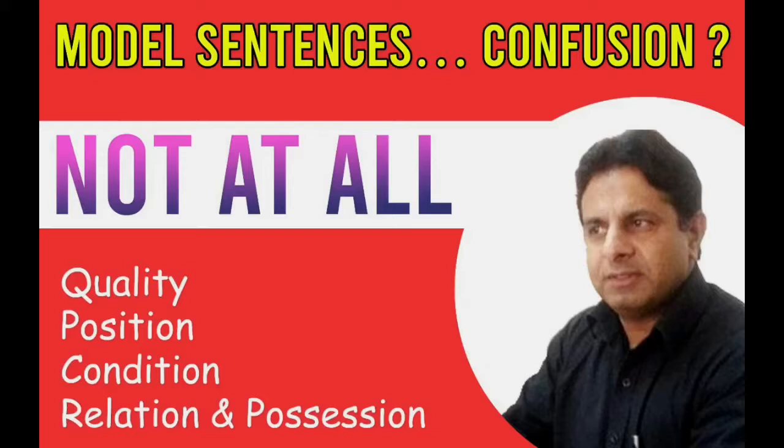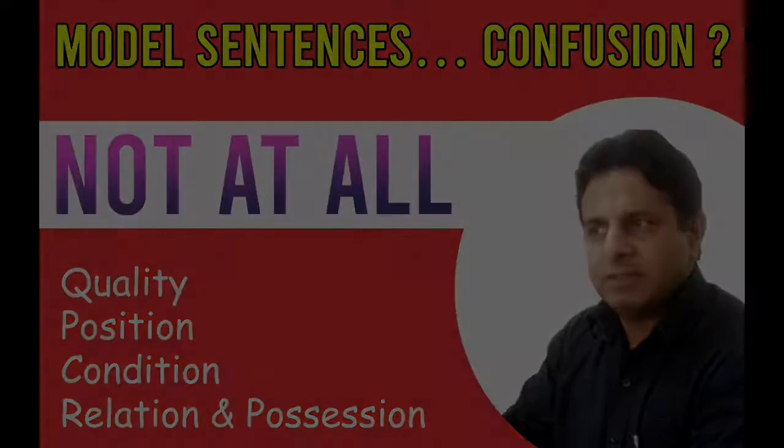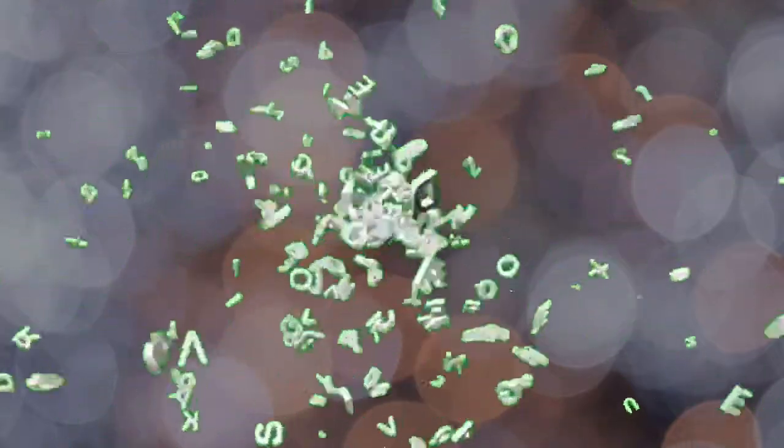Now that is the description of these model helping verbs. I am coming to the next point: how to format these model sentences. In the beginning I told you that these sentences don't have any verb in them. That's why in an affirmative or simple sentence we have the formula: subject plus helping verb plus object plus remaining. And in negative, you know well, my dear, not is put at the third place after the helping verb. That's why its formation is subject plus helping verb plus not plus object plus remaining.